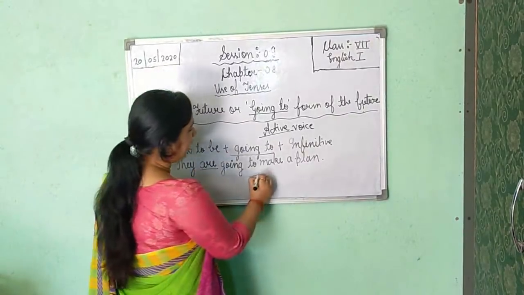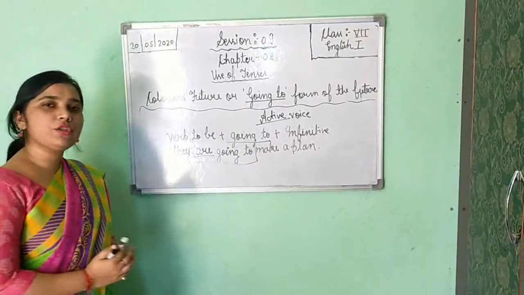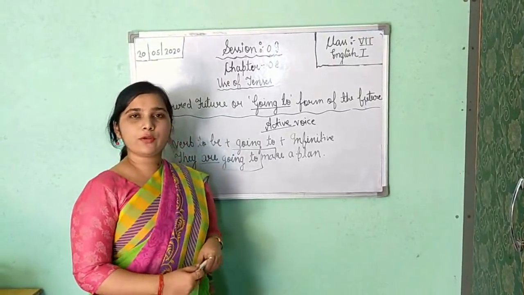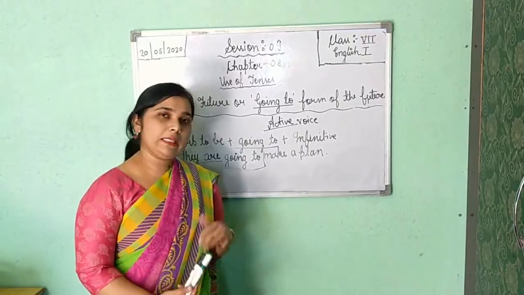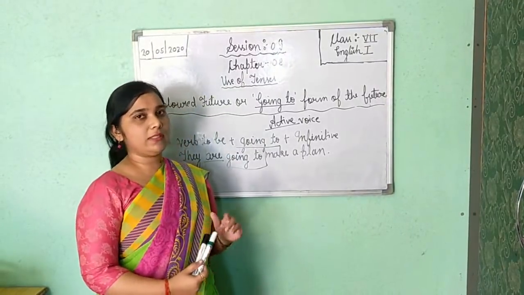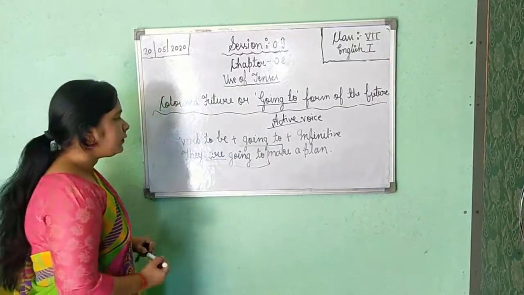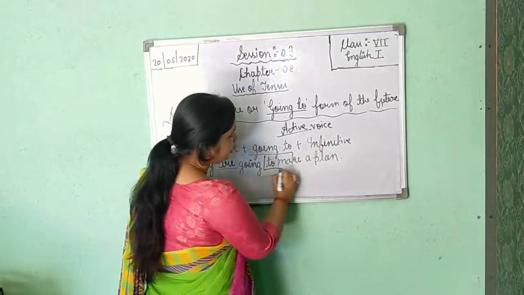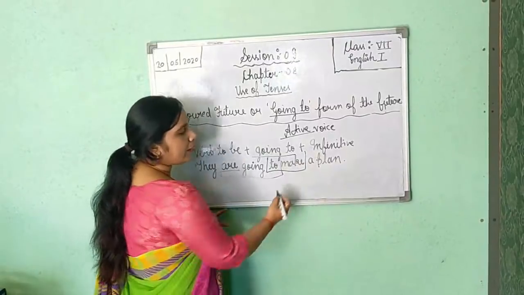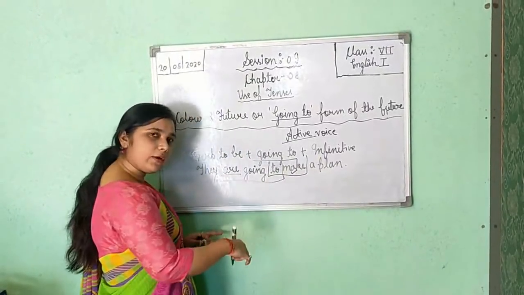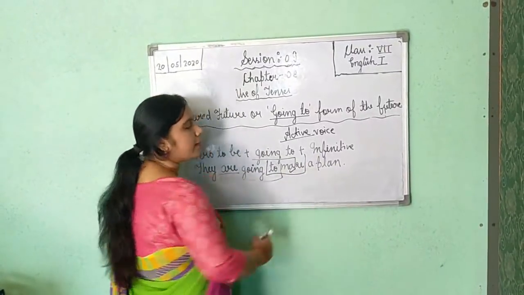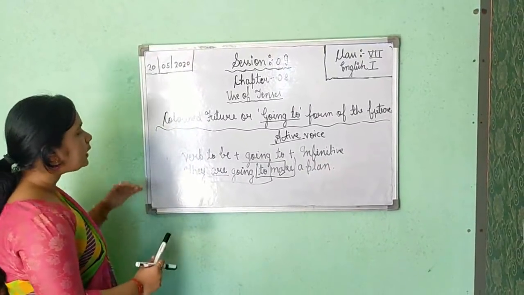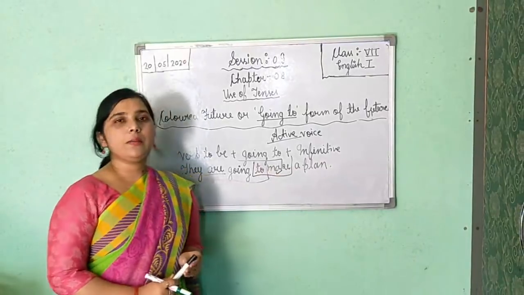Now when you say this part, going to, generally it only refers to the future, that in future they will make a plan. Either you can say they will make a plan or they are going to make a plan. So going to form you have, and with that infinitive means to, and with that you are getting verb first form. So it is your infinitive, and a plan is your object or complement. It is an object here. They are going to make a plan.